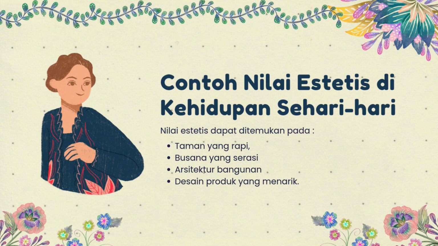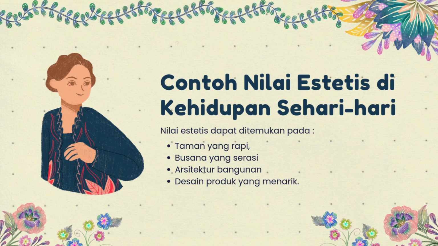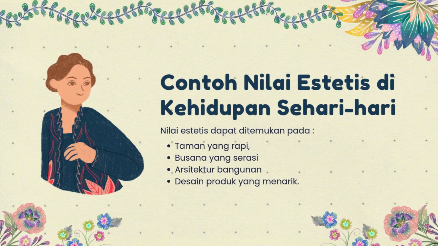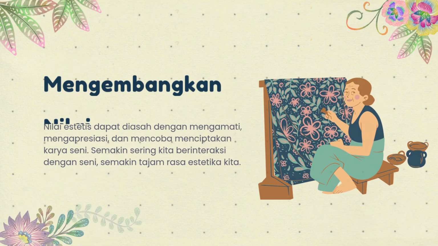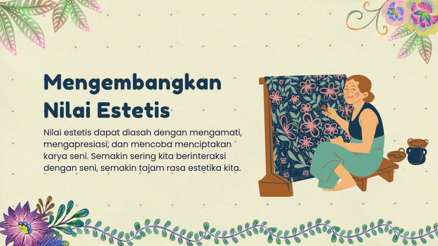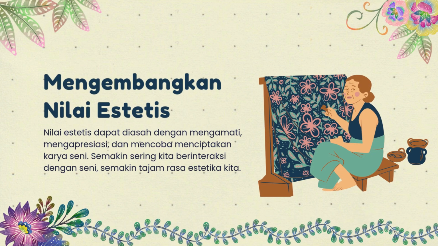Examples of aesthetic value in everyday life. Aesthetic value can be found in a neat garden, matching clothing, building architecture, attractive product design. Developing aesthetic values. Aesthetic values can be honed by observing, appreciating, and attempting to create works of art. The more we interact with art, the sharper our aesthetic sense will become.